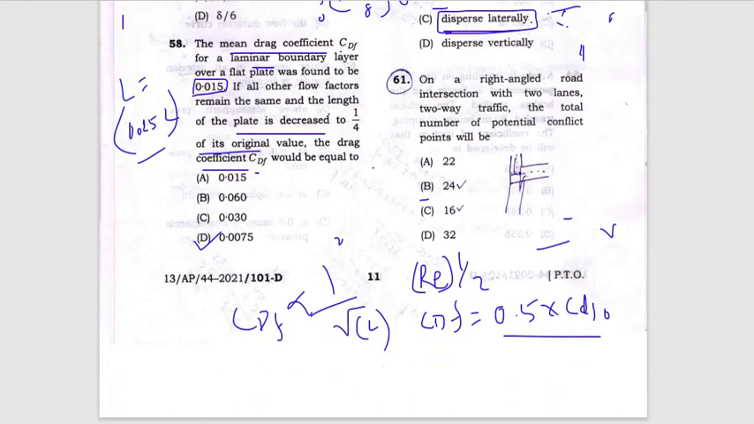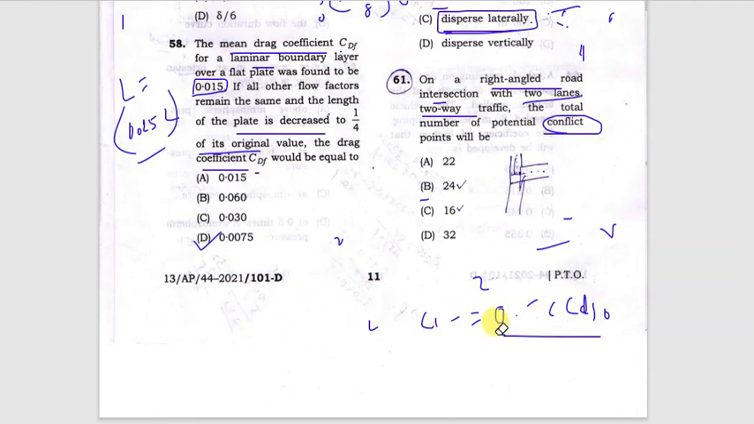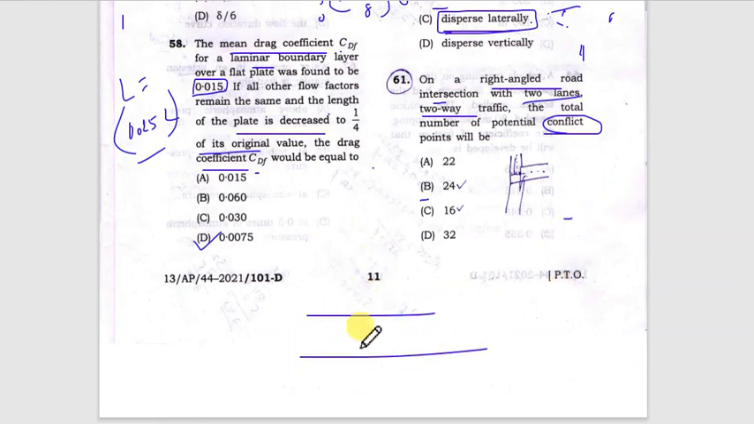Next question is on the right angled road intersection with two lanes, two-way traffic. The conflict point is also a very common question from the highway. So conflict point, you can remember it or you can find it also. Conflict point is nothing but whenever a traffic intersection happens, suppose this is a two-way traffic, this is going side, this is incoming side.